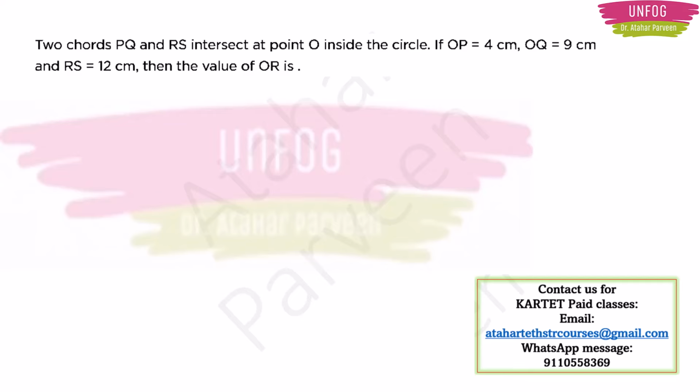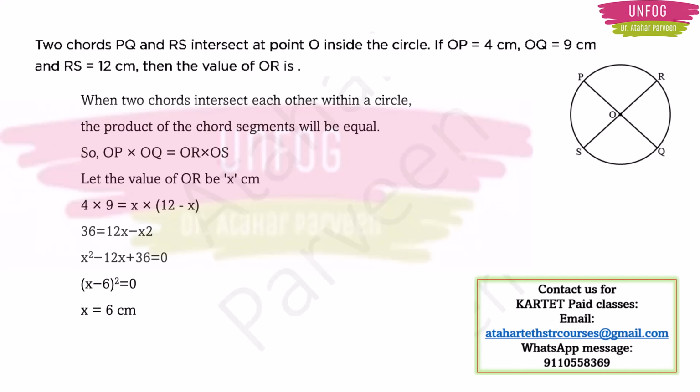Another expected example is this. Two chords PQ and RS intersect at point O inside the circle. If OP is equal to 4 cm, OQ is equal to 9 cm and RS is equal to 12 cm, then the value of OR is. So in this question they have not given you a figure. So you need to imagine and draw the figure first, and then you can easily solve the problem.